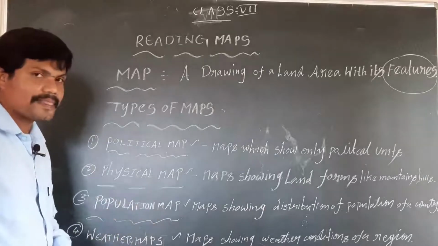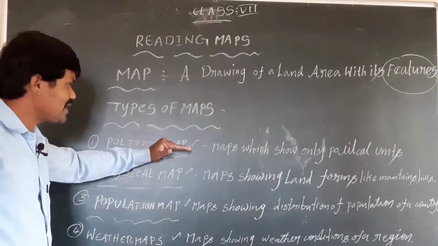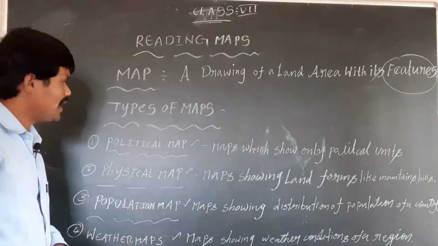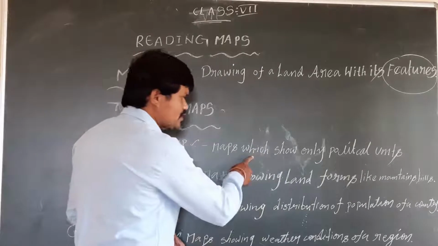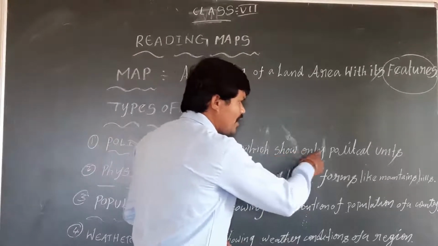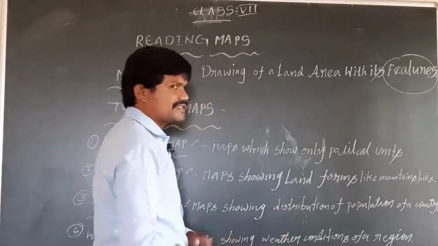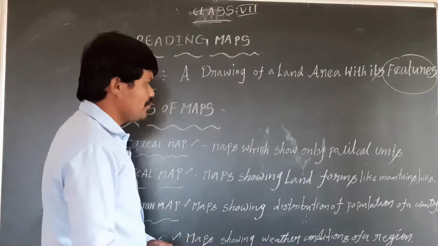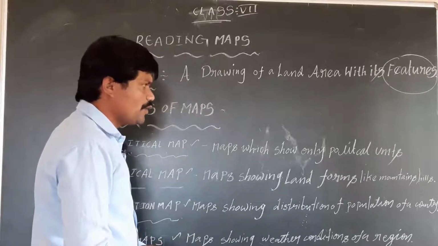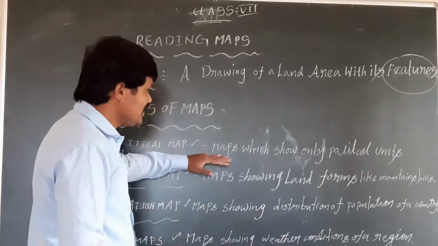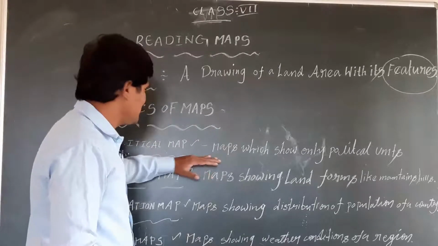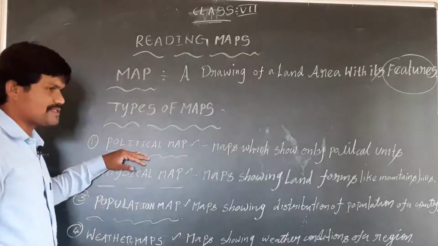First of all, what is a political map? Political map means maps which show only political units. These maps are called political maps.